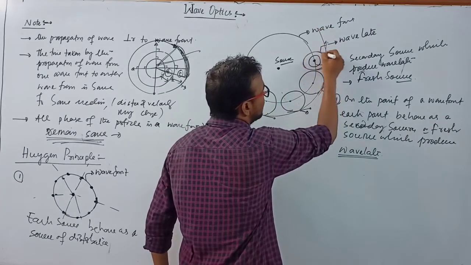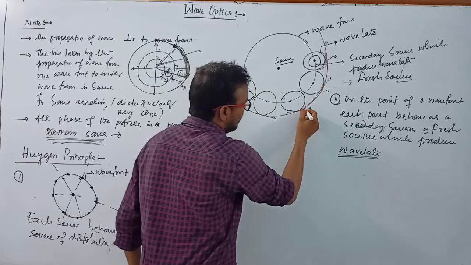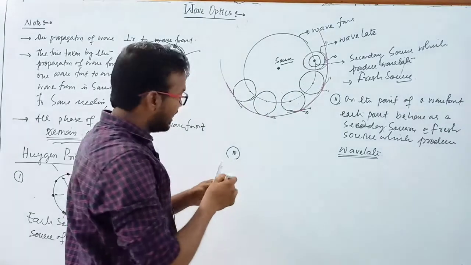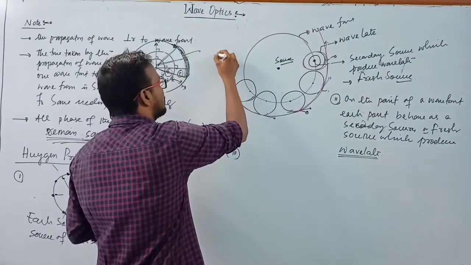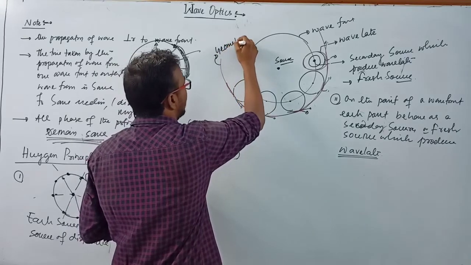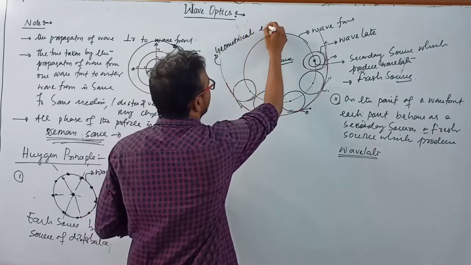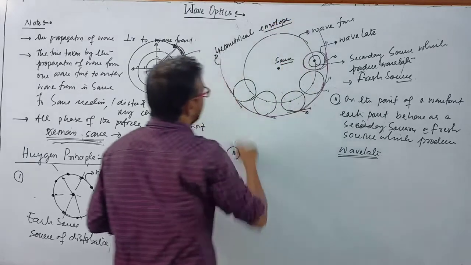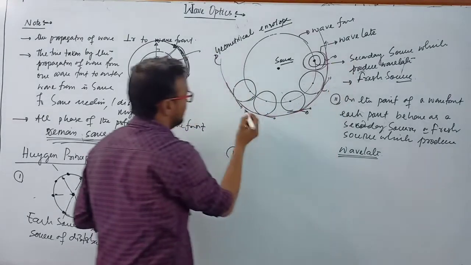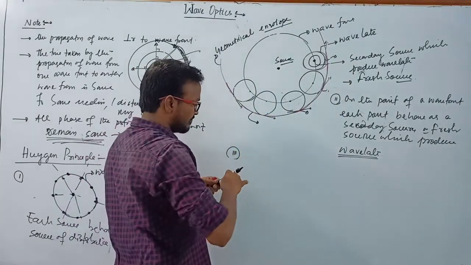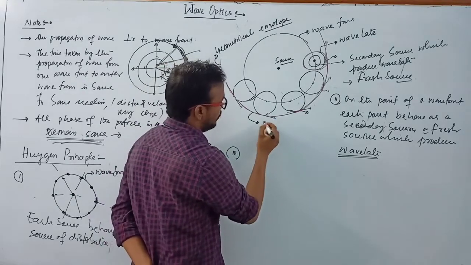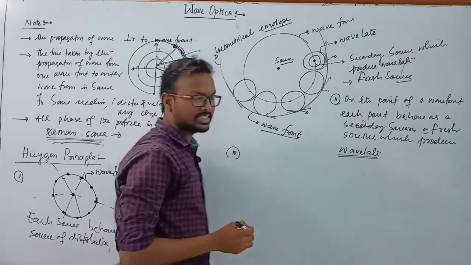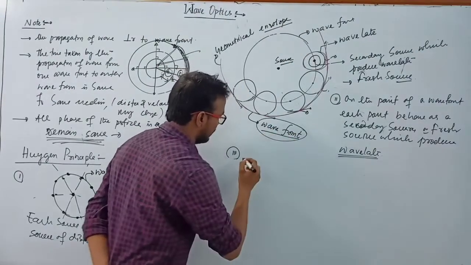And this is known as the geometrical envelope, or you can say if you join all the tangents of the wavelets like this, and if you draw a geometrical envelope, then this geometrical envelope is known as another wavefront. This is again a wavefront. Clear?